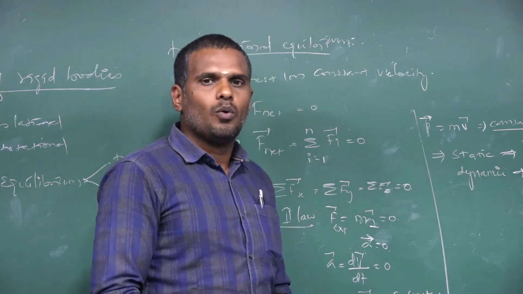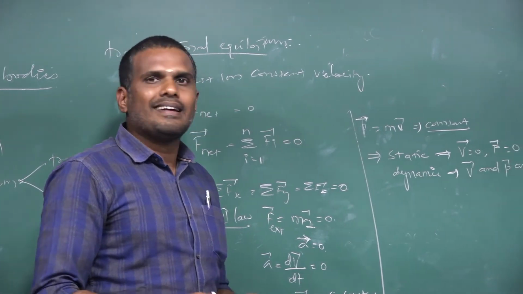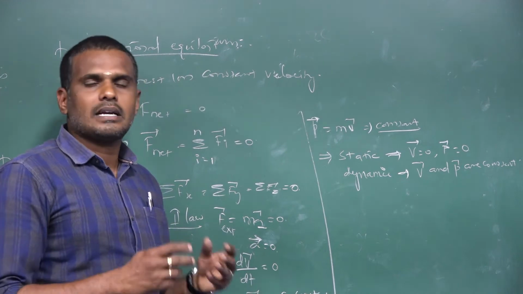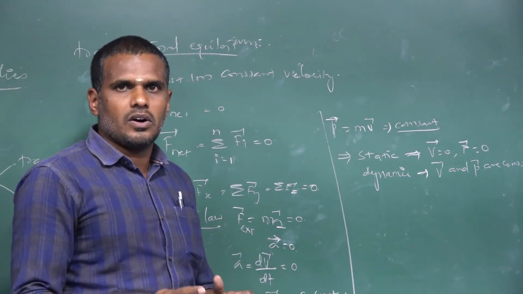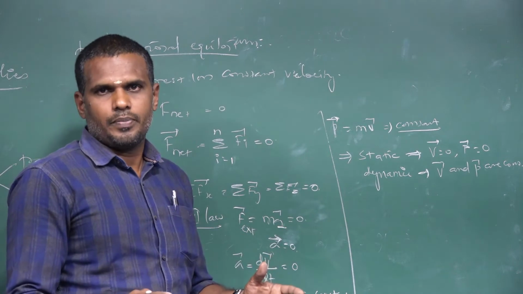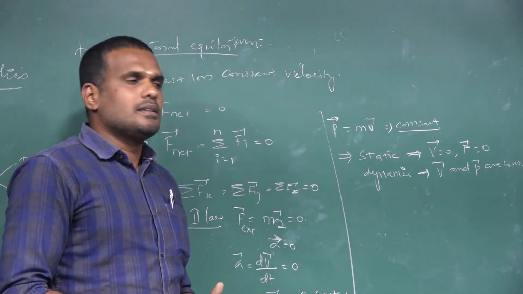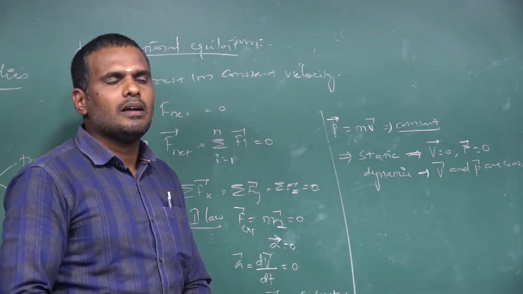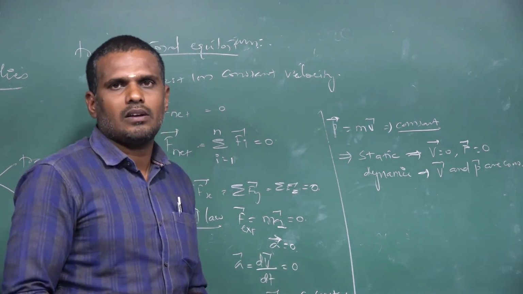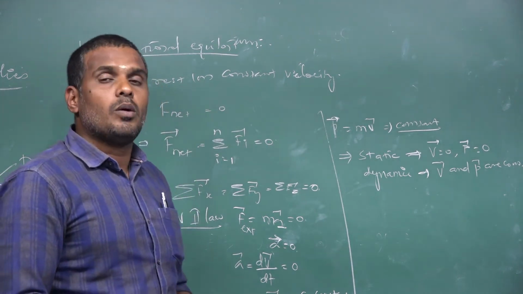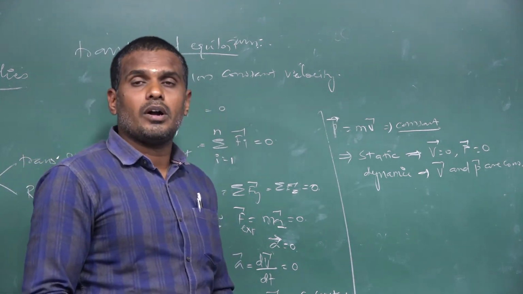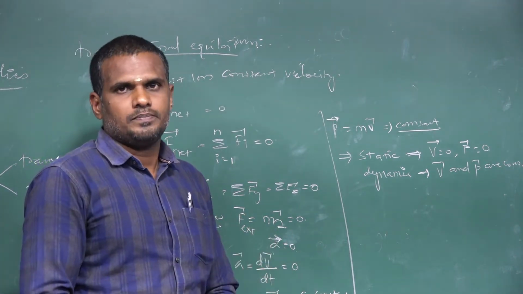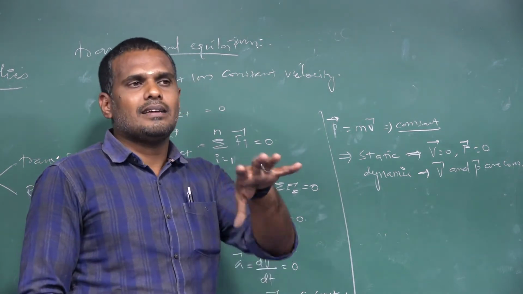In other words, we can say the net torque acting on the body is 0, or the vector sum of the torques acting on the rigid body is 0. In other words, I can say the algebraic sum, or you can put it in the form of vector, but even with magnitudes we can calculate. So the algebraic sum of the moments of all the forces acting on the body must be equal to 0, which results in zero rotational motion, or the body at a state of rest.